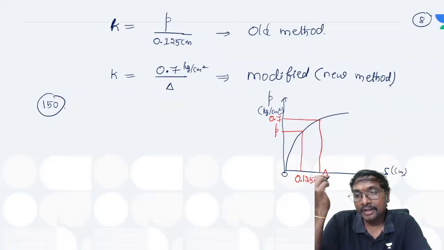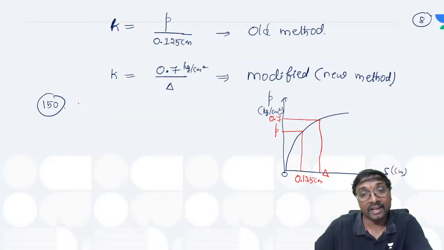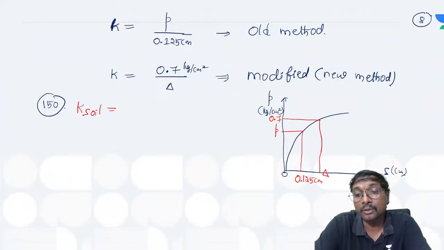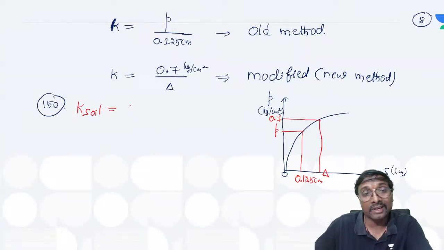Which one do we need to take finally? We have to take the K of this soil, right? The modulus of subgrade reaction of this soil will be equal to that K corresponding to which one? This is the 750 millimeter plate, right?